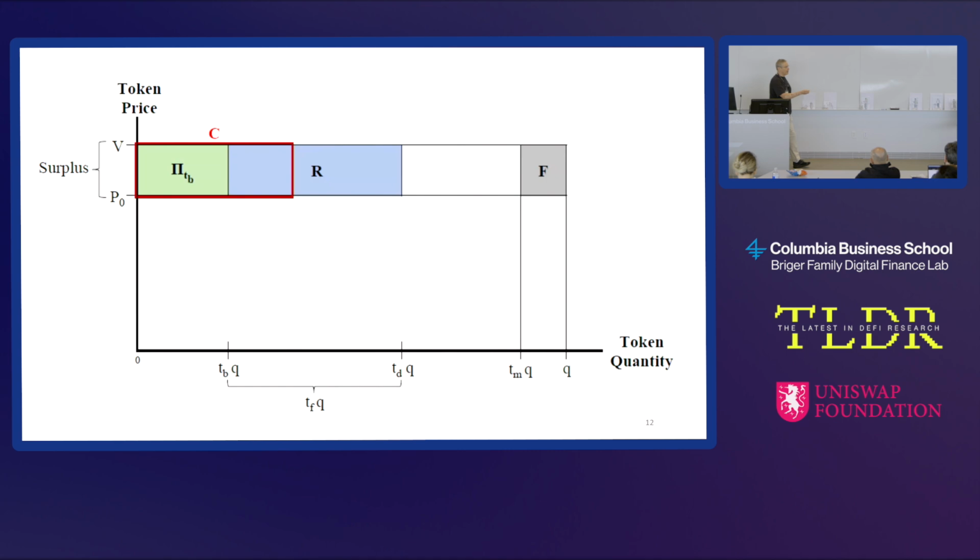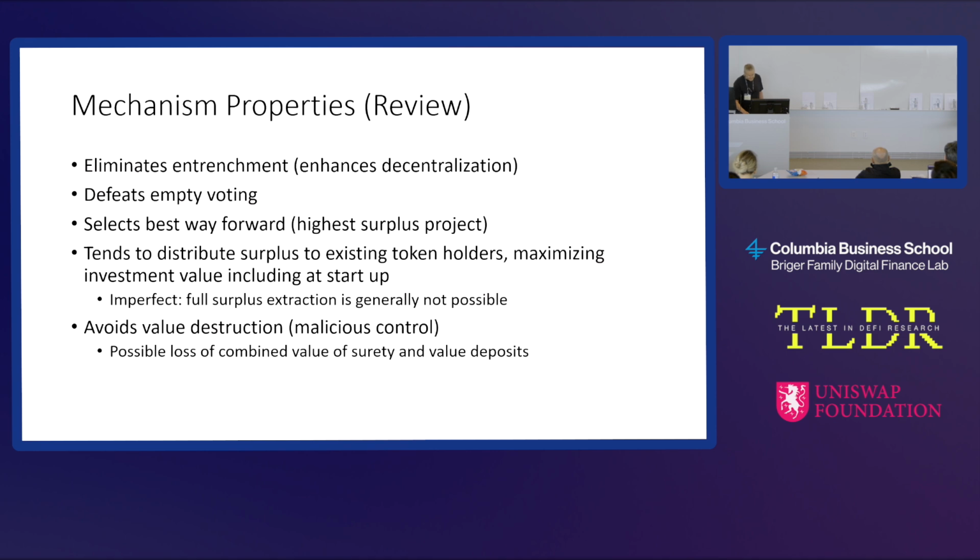So what's going to happen in the auction? The winner of the auction is going to maximize the amount that's getting shifted to you, the Jensen Meckling free riders, to the other token holders. That's how the auction works. But there's also some other pieces here.